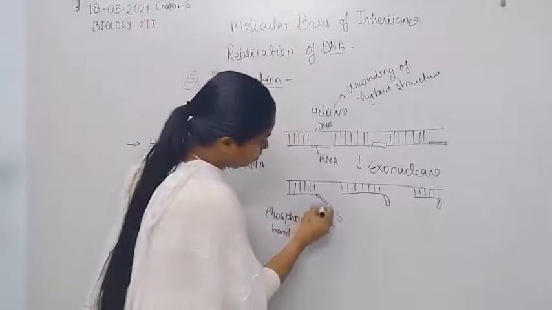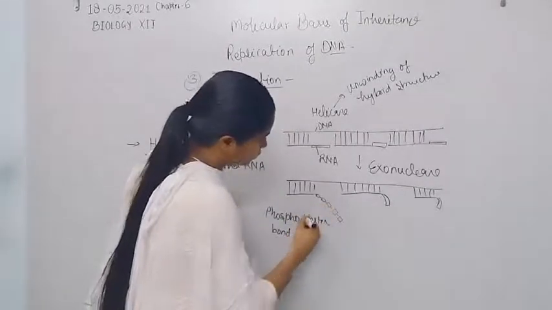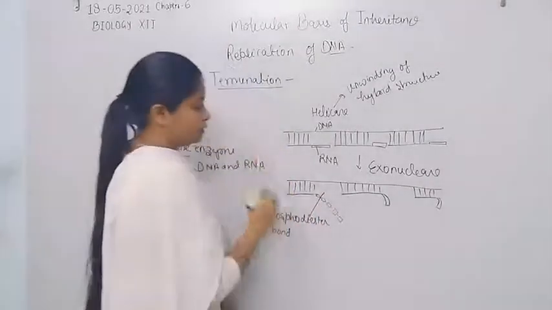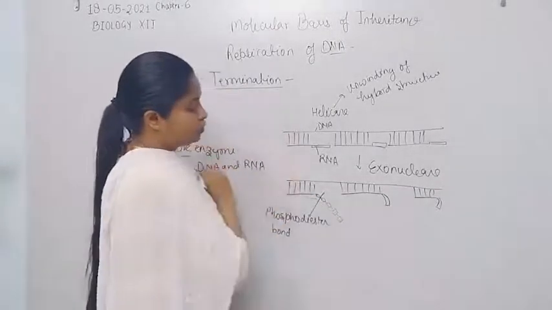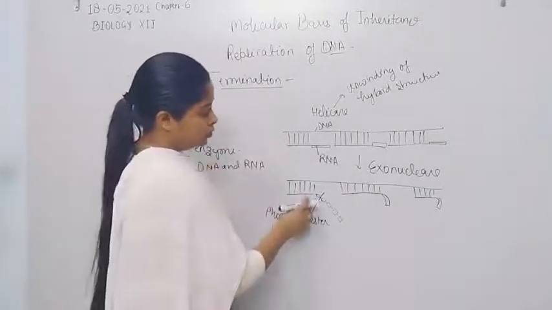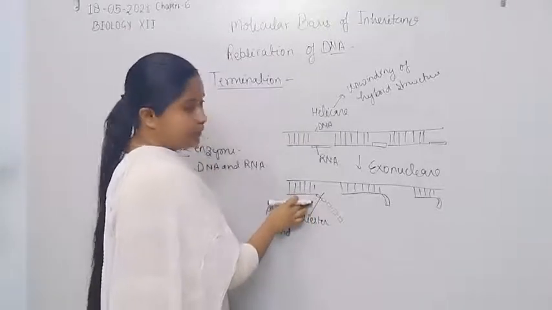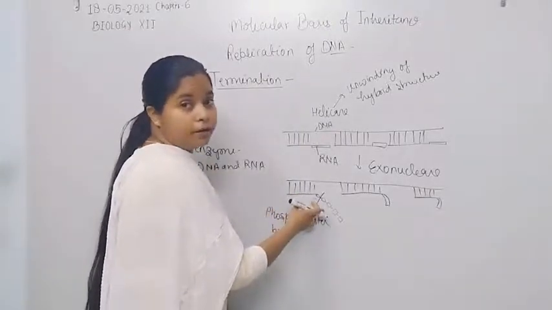Exonuclease simply breaks the phosphodiester bond which is present between the last nucleotide of RNA and the second last nucleotide of RNA only.